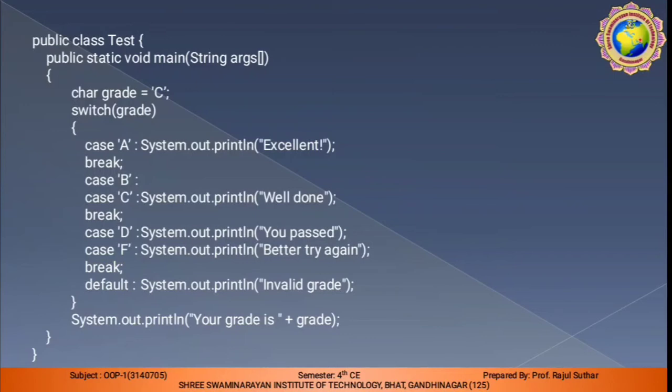Break is optional, so here we do not mention the break statement. And finally, if none of these statements executes, then the default statement will execute. So default system.out.println invalid grade, meaning if the student is absent or something else that is not mentioned, then in the default statement invalid grade will be covered.